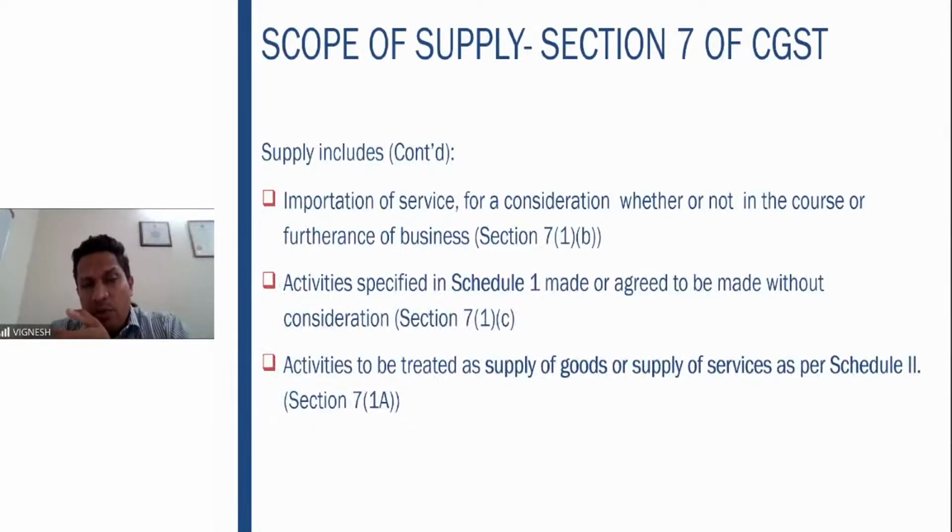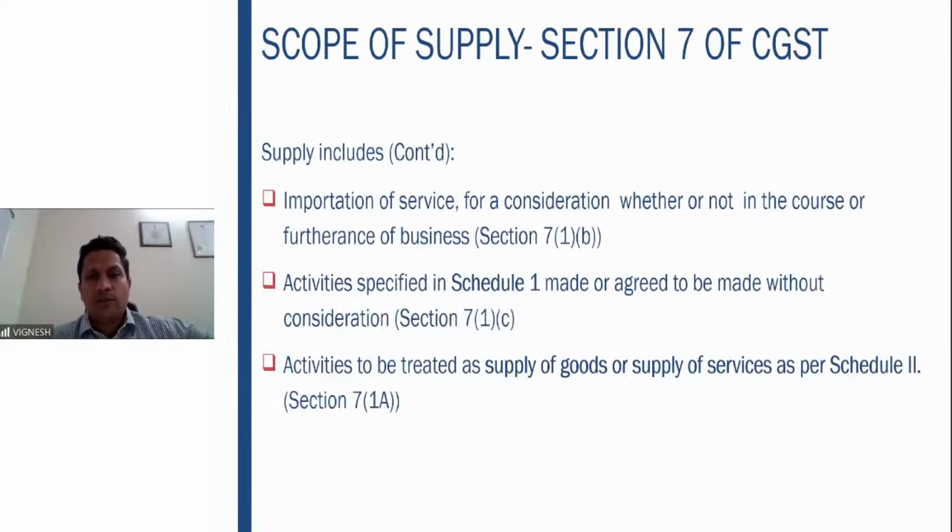So therefore, importation of service for a consideration, that is, you're importing a service. What do you mean by import of service? You're sitting in India and you're procuring your service from some other person outside the country. So when you're procuring that particular service, it doesn't matter whether it is for your business or whether it is for your personal consumption. Still, it comes under the supply. A classic example here is your Netflix. You have a Netflix subscription and you pay that Netflix subscription online. That goes to Netflix USA.